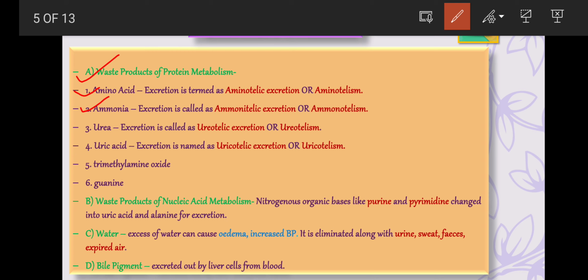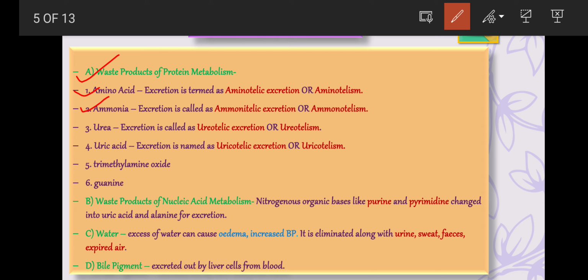This is the reason why most of the aquatic animals like protozoans, sponges, cnidarians, mollusks, aquatic arthropods, amphibian tadpoles, and turtles excrete ammonia. This type of excretion is termed as ammonotelic excretion or ammoniotelism.